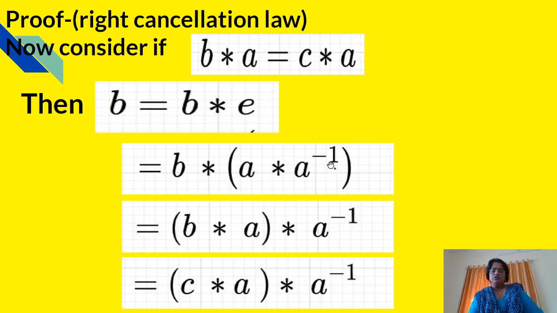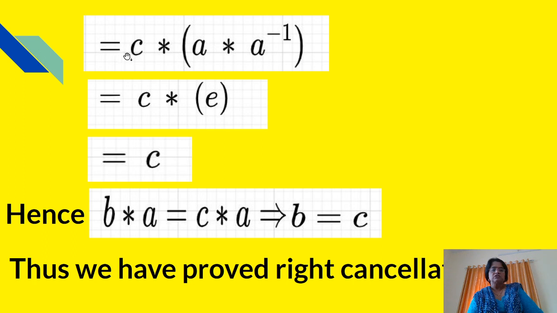After this, using the associativity condition, we can write this as B star A in the first bracket, star A inverse. Now B star A can be replaced by C star A because it is given that B star A is equal to C star A, and therefore C star A, star A inverse, which is equal to C star, A star A inverse,